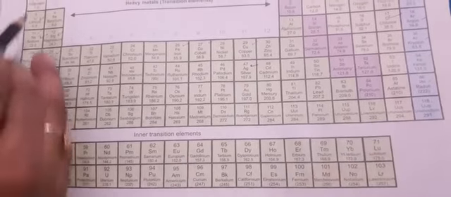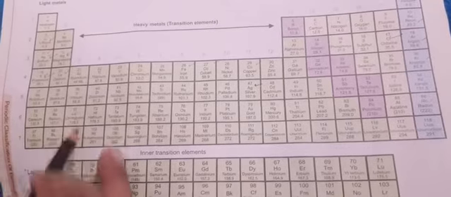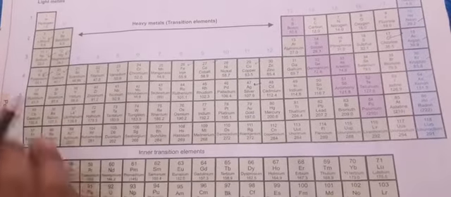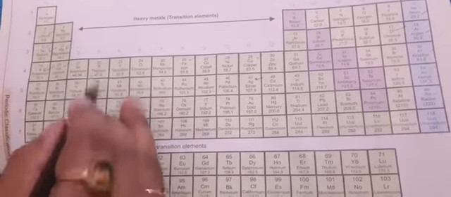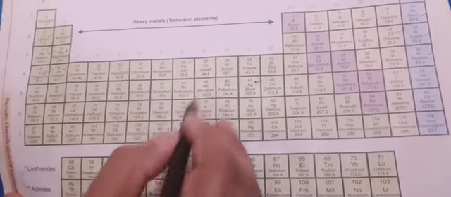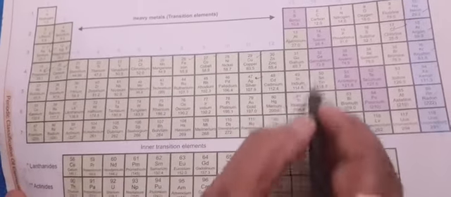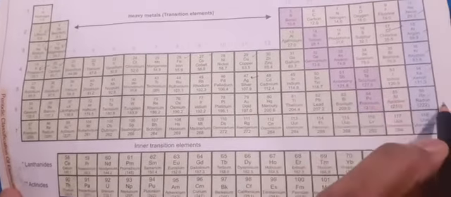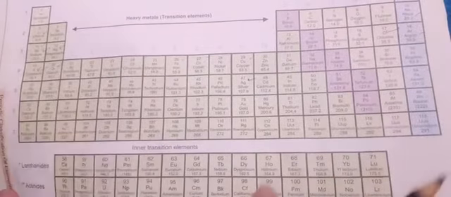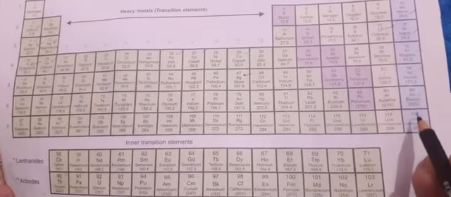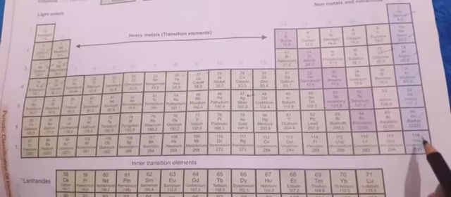So coming back to the topic, these columns are called groups. You must memorize. See, 1, 2, 3, 4, 5, 6, 7, 8, 9, 10, 11, 12, 13, 14, 15, 16, 17, 18. There are 18 groups and 7 periods. This is called zero group. It contains inert gases.